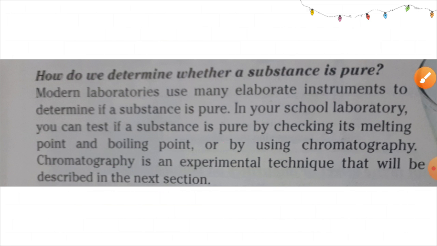So that's all for today. What you learned today is about purity. The substance which is pure is made up of only one substance, and a mixture is made up of two or more substances. In a mixture, the substances are not chemically combined. We studied white diamond, which is made up of only carbon. But if it has color, then it contains impurity.